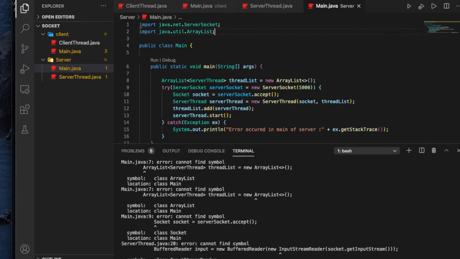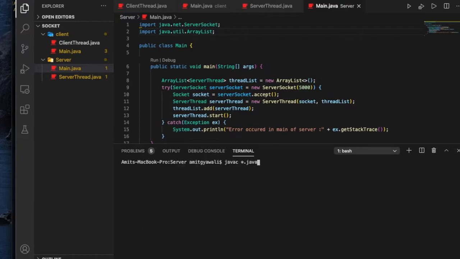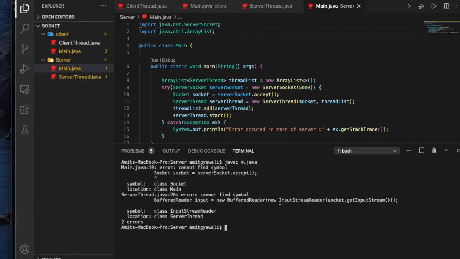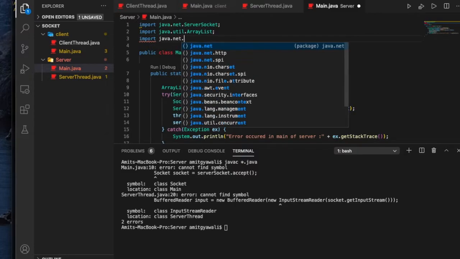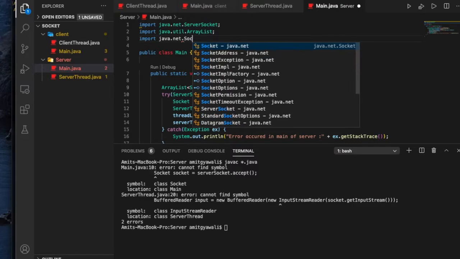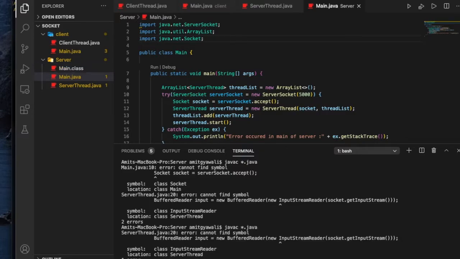Hopefully. Okay, let's see. So still okay, I haven't imported the socket class as well. All right, socket. Okay, let me see now. Damn, a lot of errors. Sorry for this one, guys. Hopefully they all are fixed with this last error.